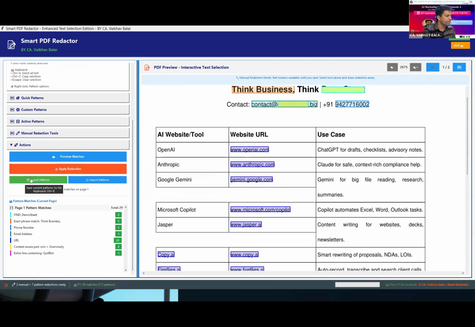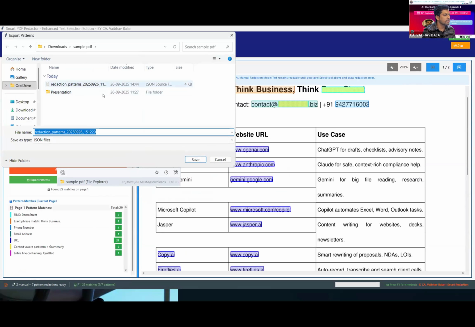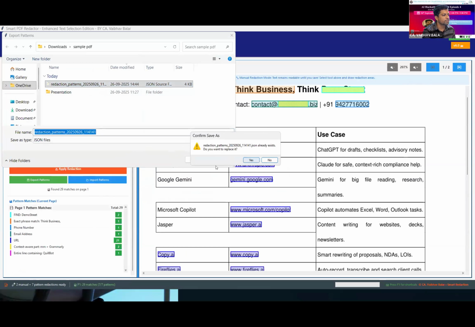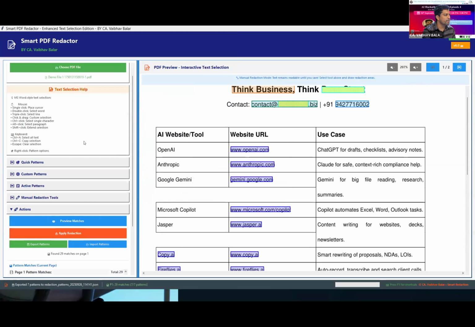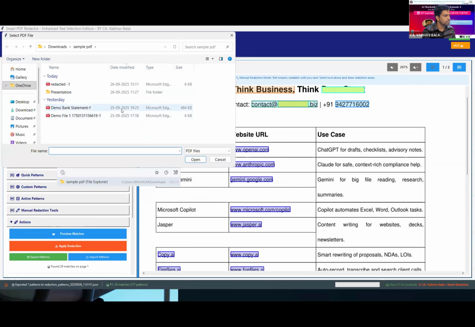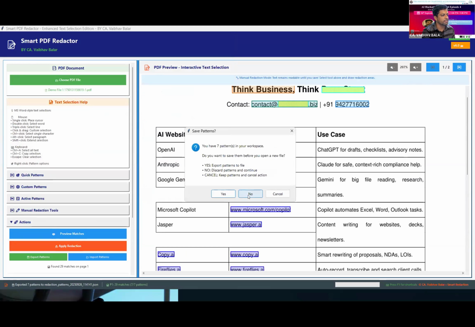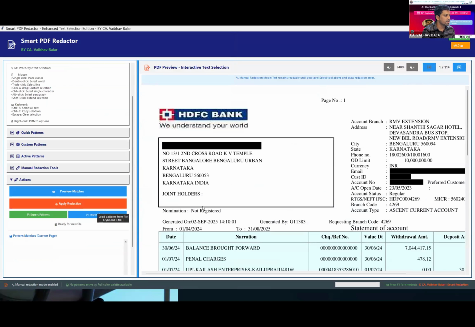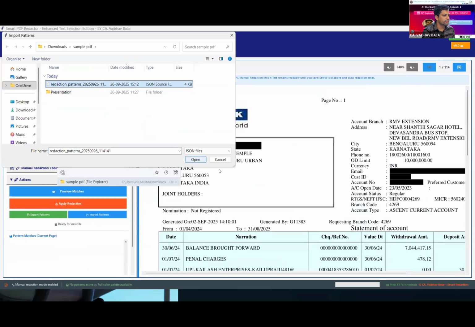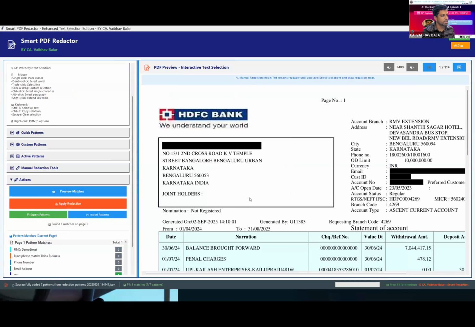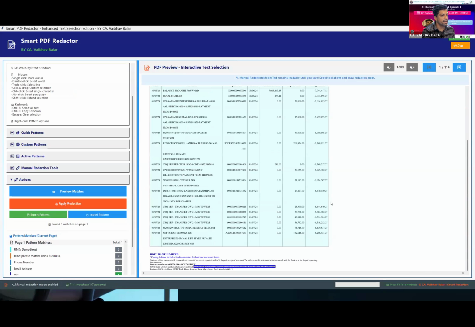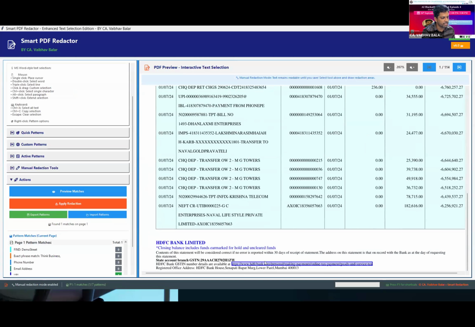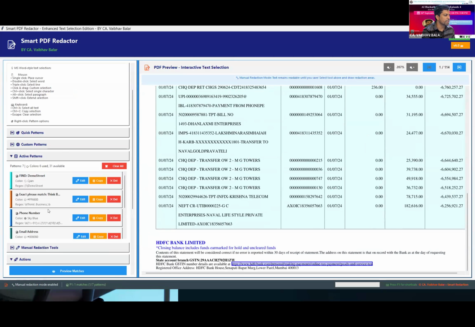So I am exporting the patterns, and I am opening another document. This is the bank statement, again a demo bank statement. I imported it. I will apply all the exported patterns to it. So it has automatically applied all the patterns. See, it has detected the URL for me. All the patterns have been loaded here.